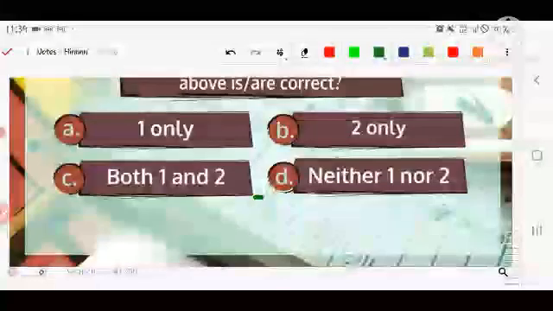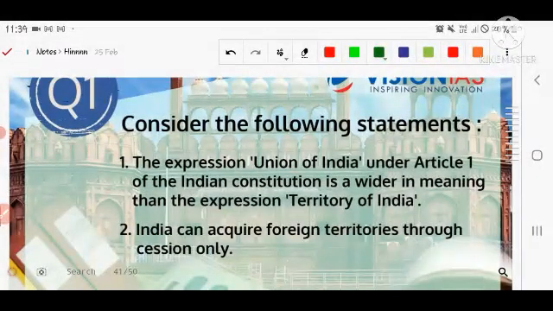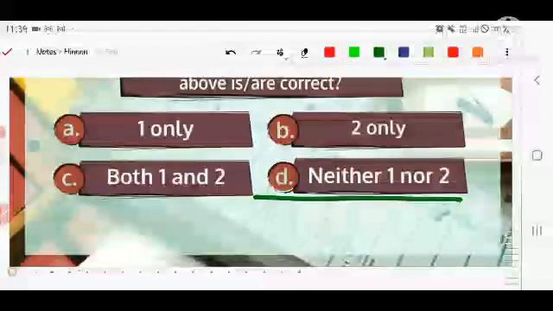So, you have to choose the correct option from the given options. Again, I repeat the question for better understanding. The first statement of the polity question is: the expression Union of India under Article 1 of the Indian Constitution is wider in meaning than the expression territory of India. Second, India can acquire foreign territory through secession only. Choose the correct option. Let's see the next question.